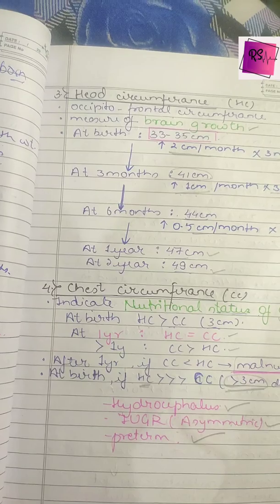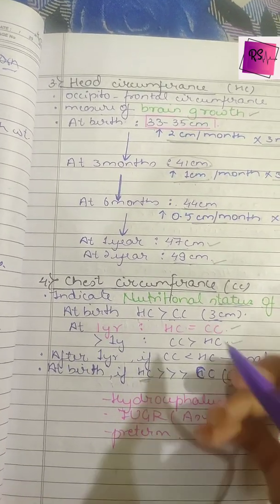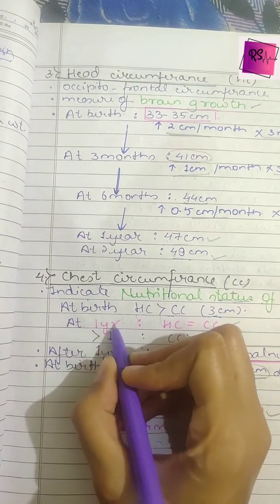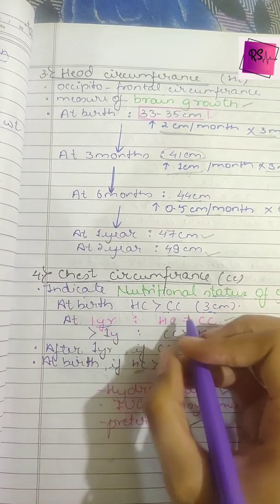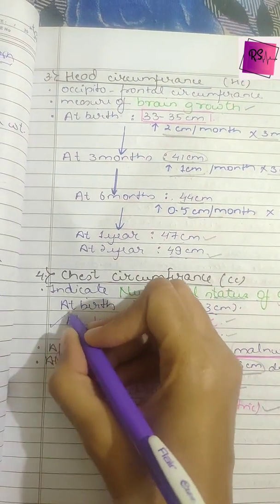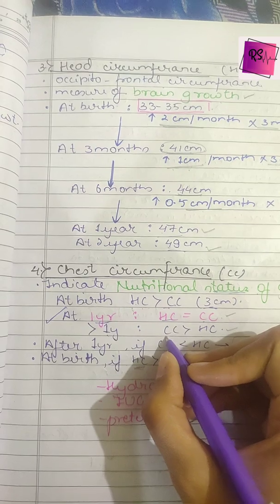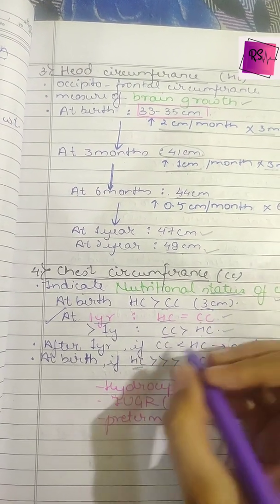So when the child is born, the head circumference is more, means the size of the head is larger than the size of the chest. But at the age of 1 year, the head circumference is equal to the chest circumference. So this is an important point. At more than 1 year, the chest circumference is more than the head circumference.